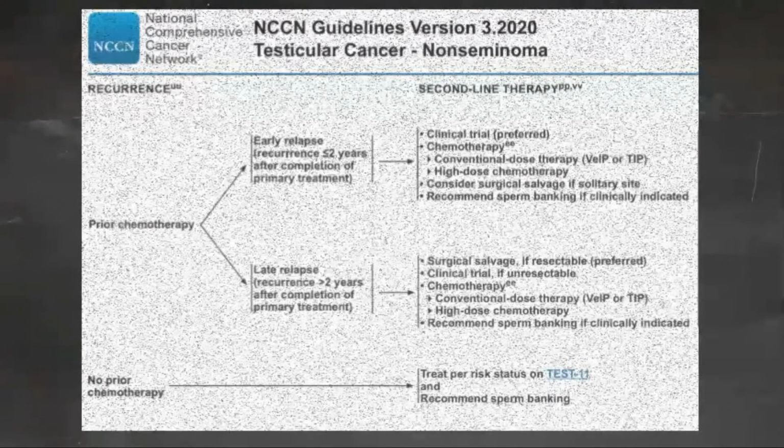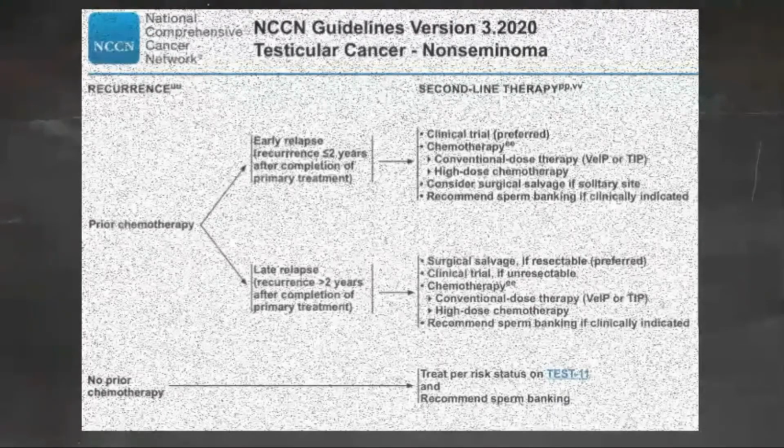The conventional dose regimens are TIP or high-dose carboplatin plus etoposide. Paclitaxel plus ifosfamide followed by high-dose carboplatin plus etoposide may be considered if the recurrent mass is a solitary resectable site. Late relapses after completion of primary therapy occur in 2 to 3% of testicular cancer survivors. For patients with unresectable disease, chemotherapy is the preferred option. Clinical trial enrollment is also an option for patients with unresectable late relapses.